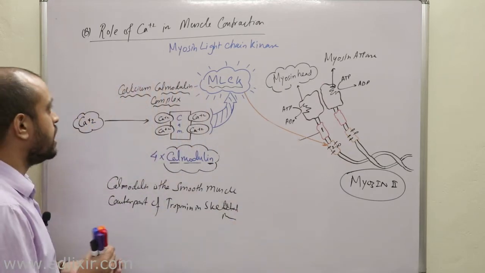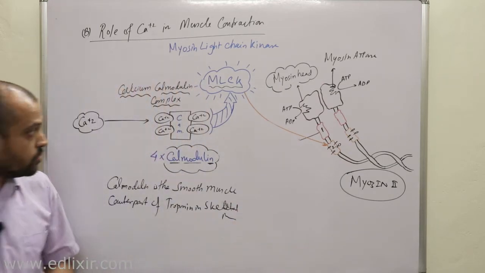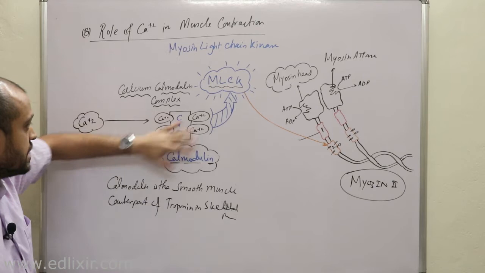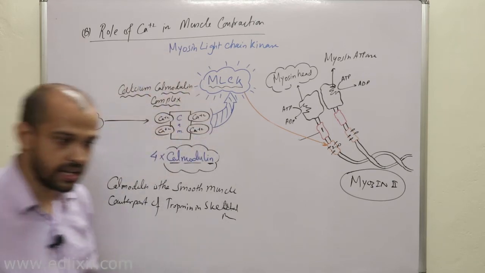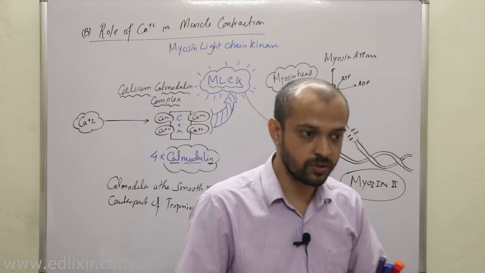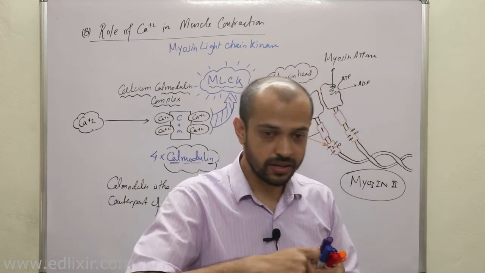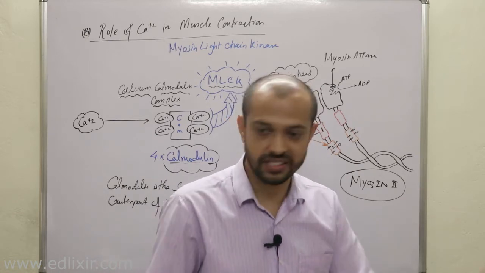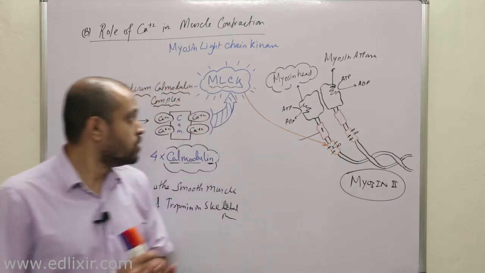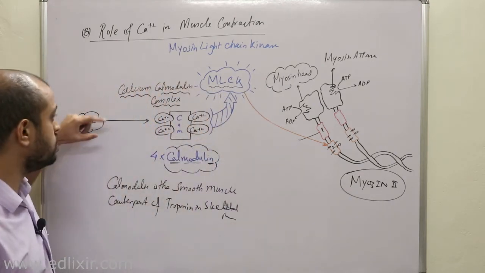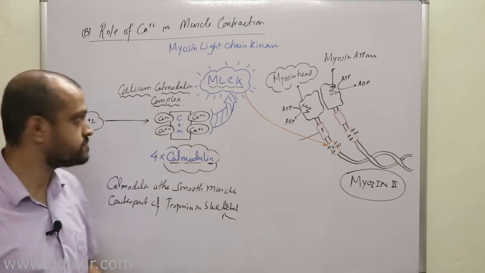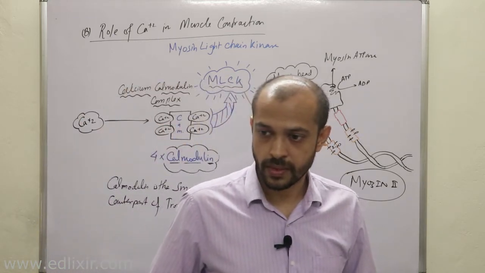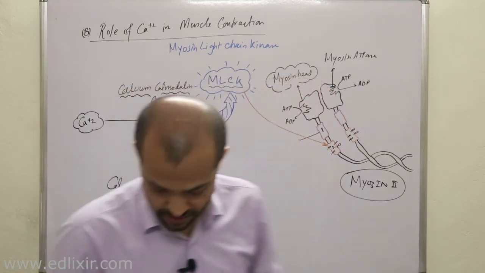Now we will be talking about how this calcium calmodulin complex, or calcium, is activating actin molecules so that actin and myosin heads can interact and the cross bridge cycle can occur. The cross bridge cycle in skeletal muscle, smooth muscle and cardiac muscle is the same. Clear? Okay. So now we will be reading about how actin is activated by the calcium calmodulin complex, or simply calcium.